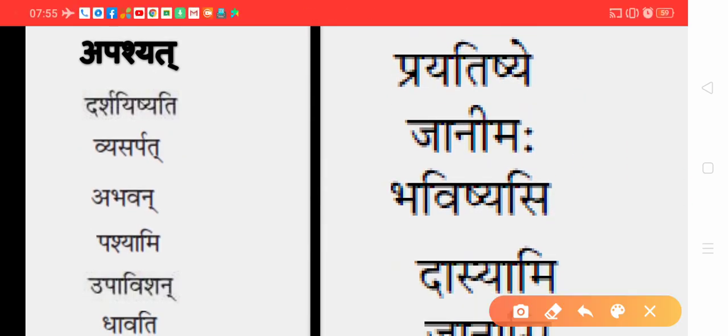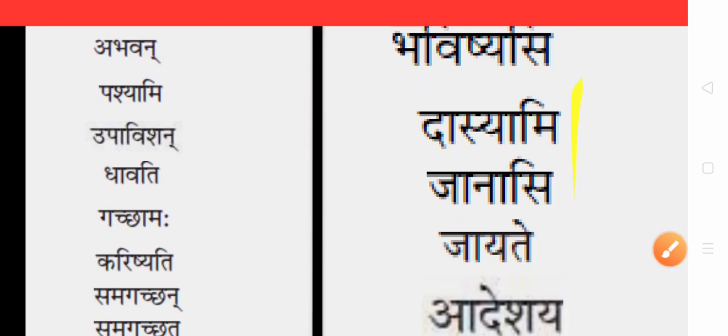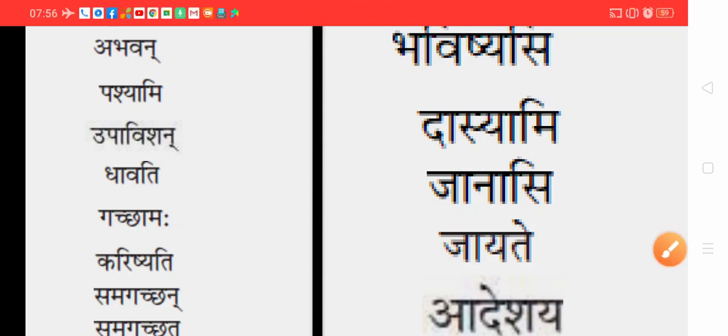Janimaha, mahi, so present first plural. Then sye stands for future and si stands for second singular, future second singular. Dasyami, sye stands for future and mi stands for first person singular, so future first singular. Janasi, si tha tha, so present second singular.